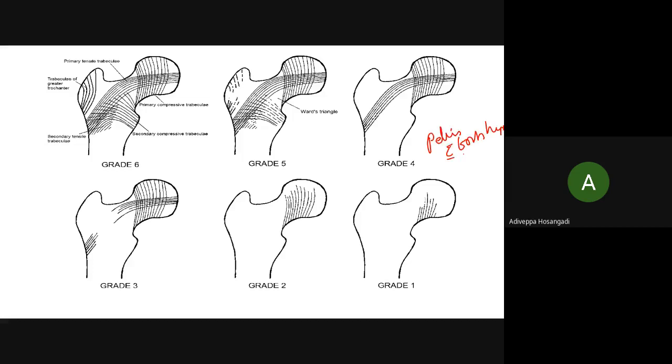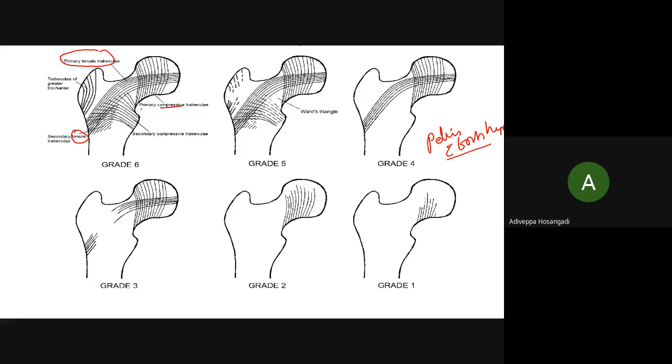Okay. You have to remember, these are very important diagrams. Please remember, these are the trabeculae. You have two types of trabeculae primarily: compressive trabeculae and tensile trabeculae. Please watch carefully. There are trabeculae, a fine line arrangement of trabecular bone in the proximal femur.